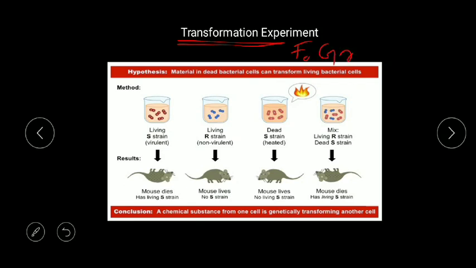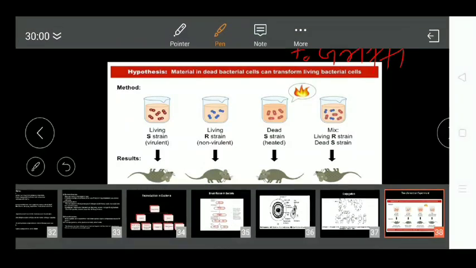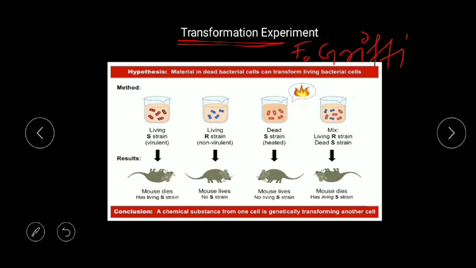Next is the transformation experiment. Now what does this transformation experiment say? This transformation experiment was carried out by Frederick Griffith.